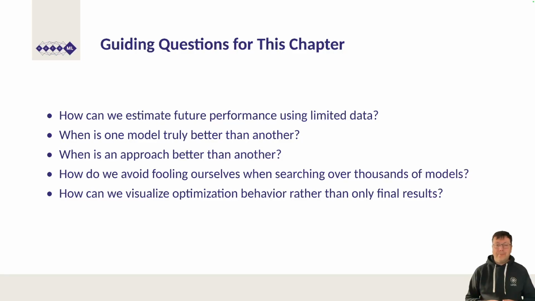How do we avoid fooling ourselves when searching over thousands of models? The answer lies in nested evaluation, which we will cover in detail as a direct remedy to the meta-overfitting problem introduced today. And finally, how can we visualize optimization behavior rather than only final results? This brings us back to anytime performance plots and the correct way to produce and interpret them. These questions structure the entire chapter. Keep them in mind as we work through each section. By the end, you will have concrete answers and practical tools for all of them.